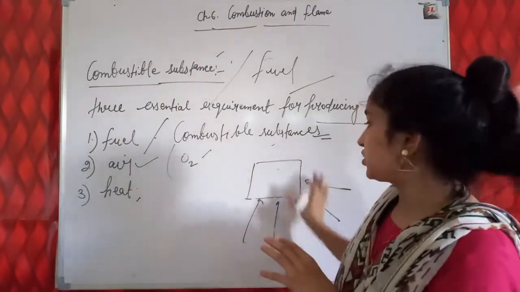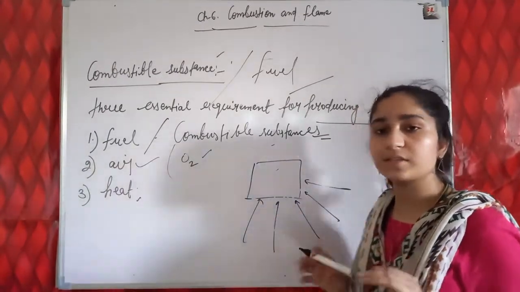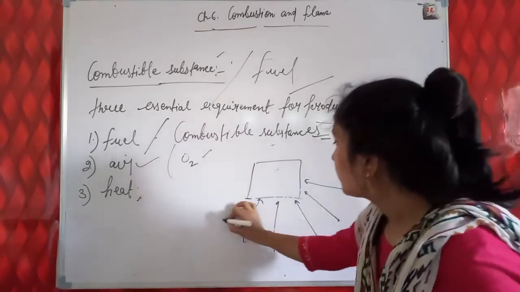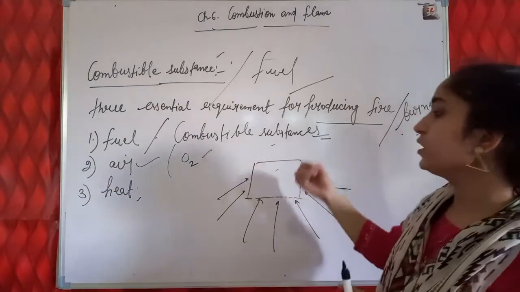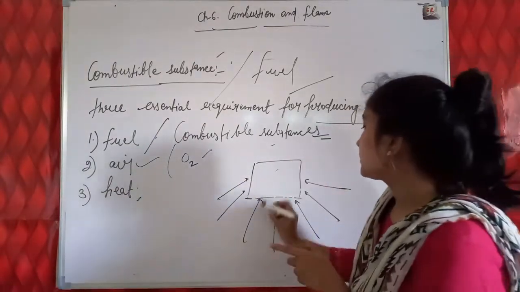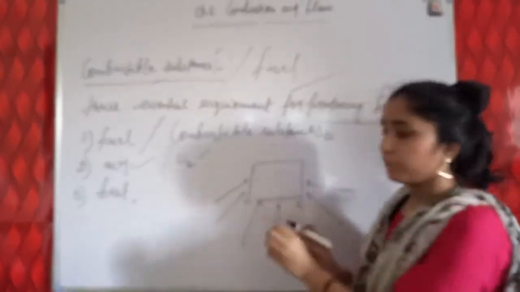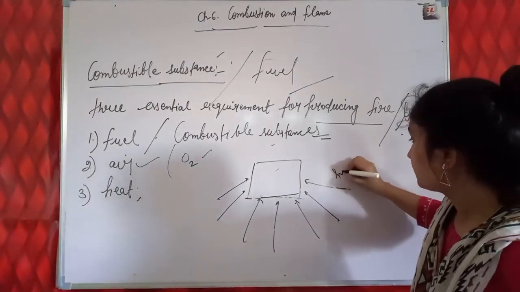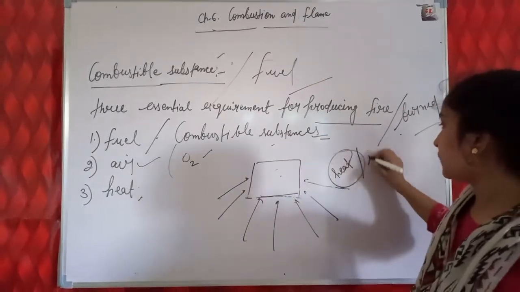Till that condition, this wood will not produce fire or start to burn. So before this wood is allowed to burn, we have to give some heat or some temperature to this wooden piece.